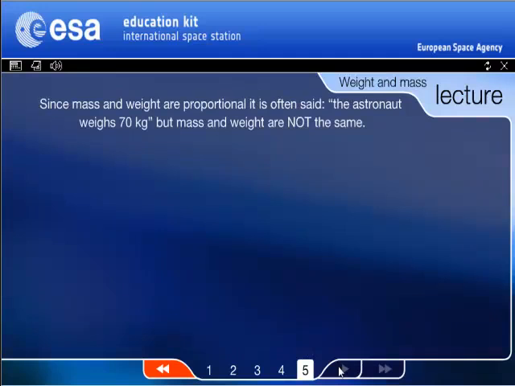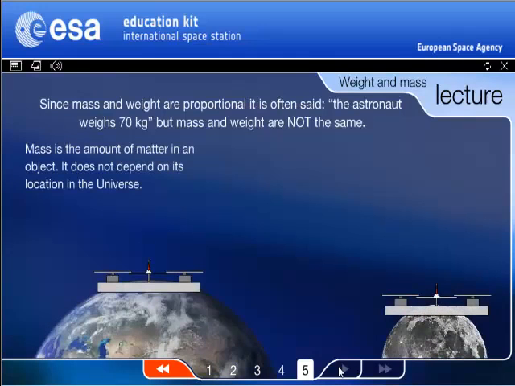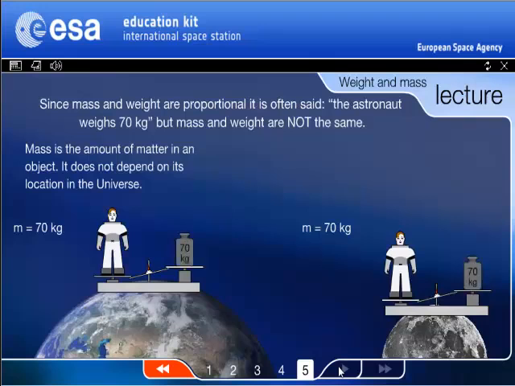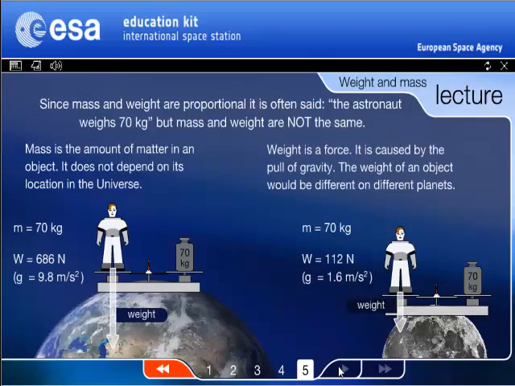Mass and weight are proportional. So a lot of times we hear that the astronaut weighs 70 kilograms. But mass and weight are not the same thing. Remember, mass is the amount of matter in an object. It does not depend on our location. Weight is a force. It's caused by the pull of gravity. So the weight would be different on different planets.